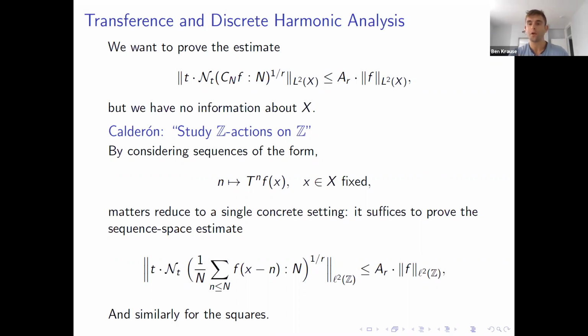In particular, if we consider maps that send n to T^n f of x for each x, we can reduce matters to proving the following sequence space estimate. So if you pretend these forward averaging operators are just Cesaro averaging operators where your measure preserving system is the set of integers with a shift.